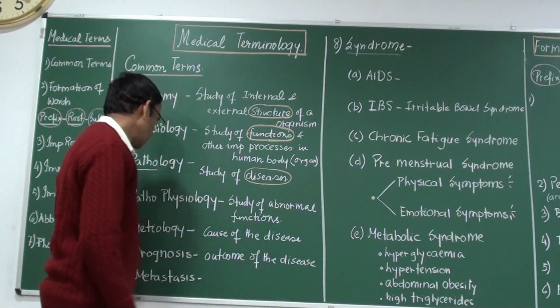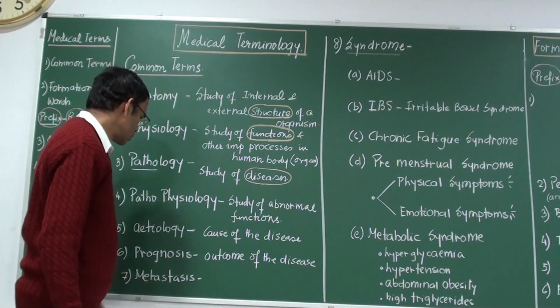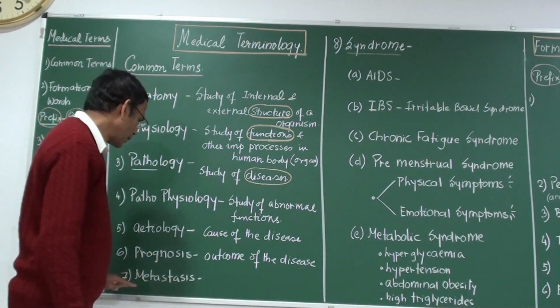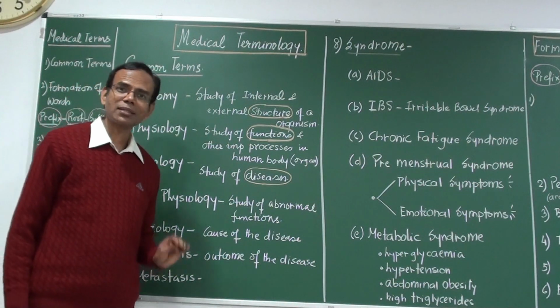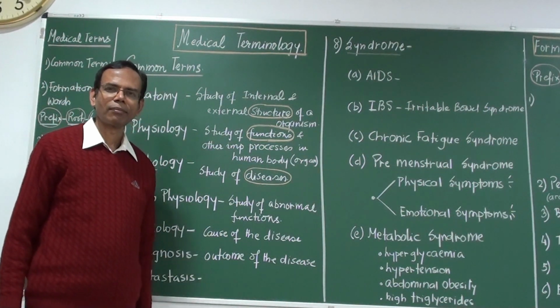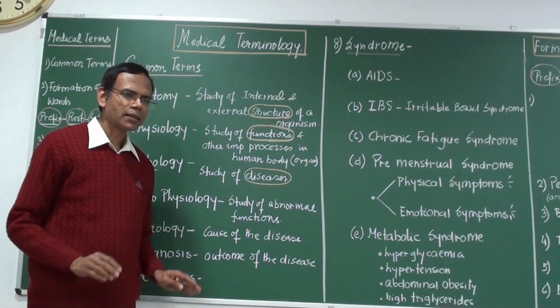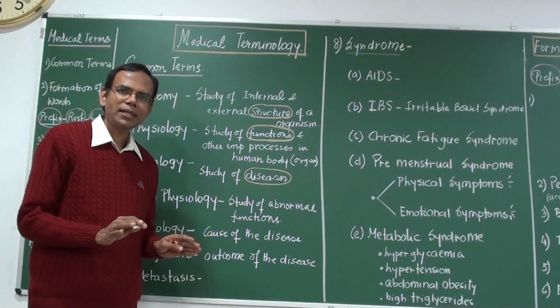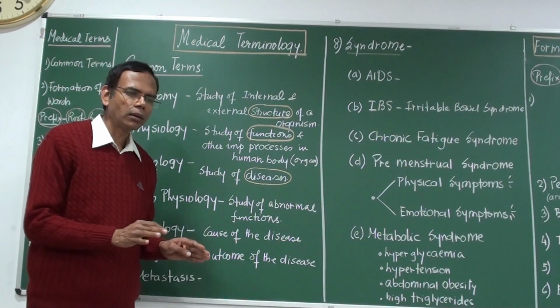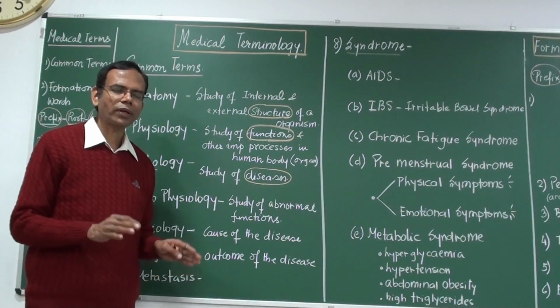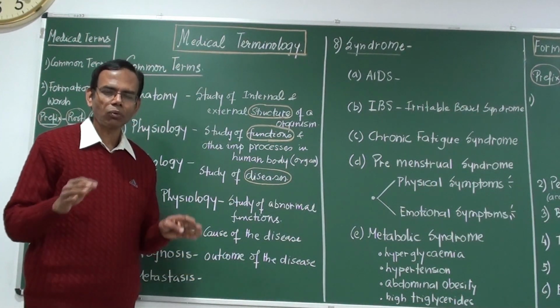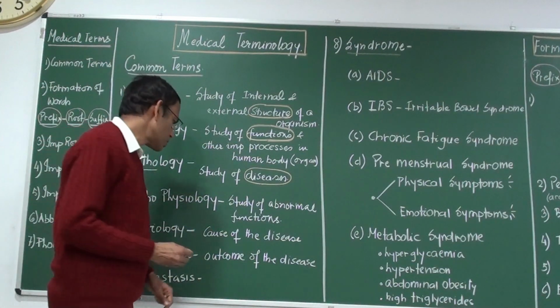Okay. Another very common word with respect to cancer only, metastasis. Have you ever heard this word? Metastasis means if the cancer has spread from one organ to the other, it is known as metastasis. Spread of cancer from one organ to the other.